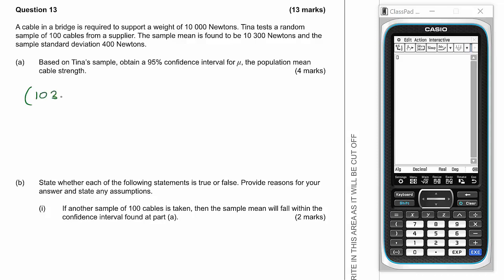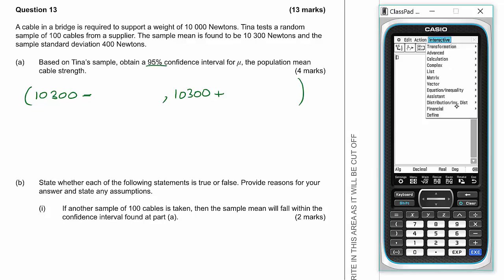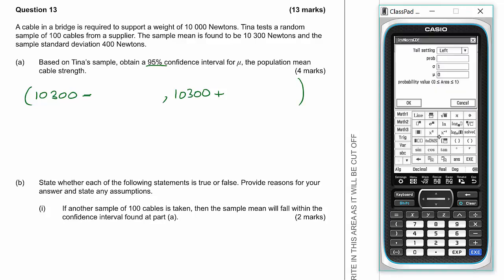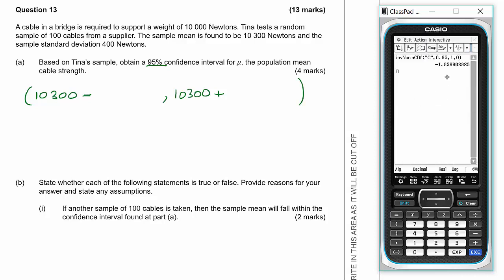So we know that the sample mean was 10,300, and then we've got to take away an amount, which we'll come to in a moment, and then we've got 10,300 add that same amount to form our interval. Now we're after a 95% confidence interval, so we need the z-score for 95%. So we go for inverse normal CDF. If we go for a center, 0.95, leave this as 1 and 0 because we're after a z-score, and that is 1.96.